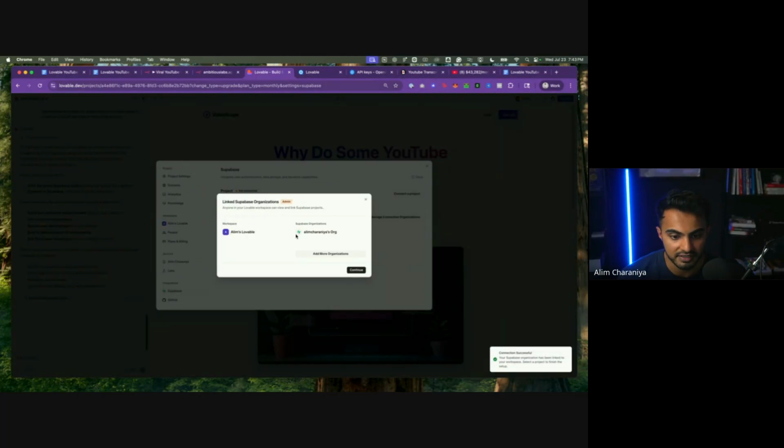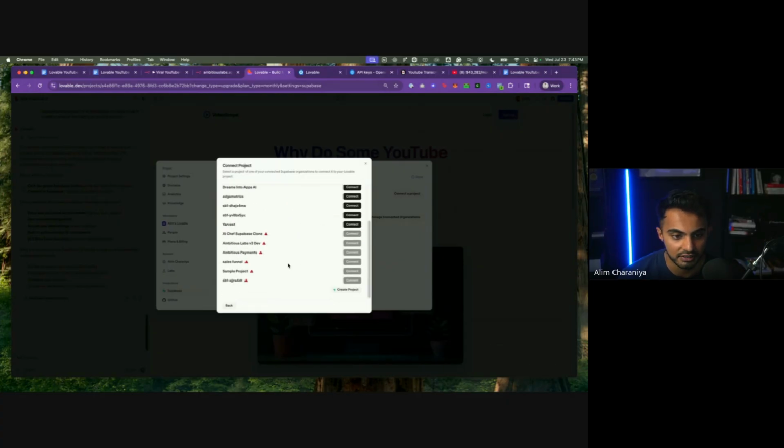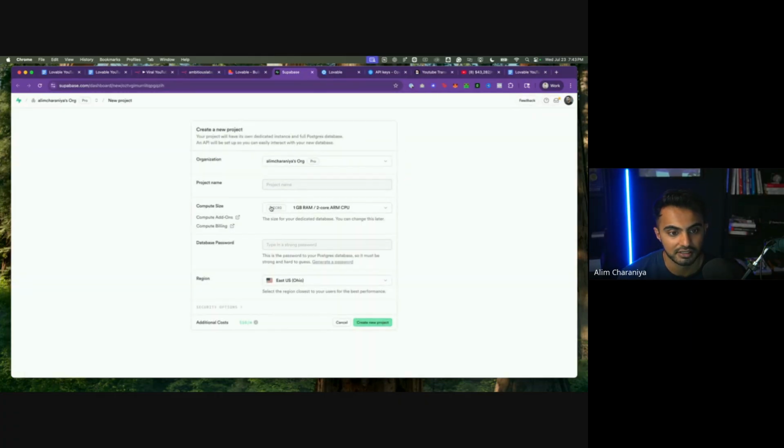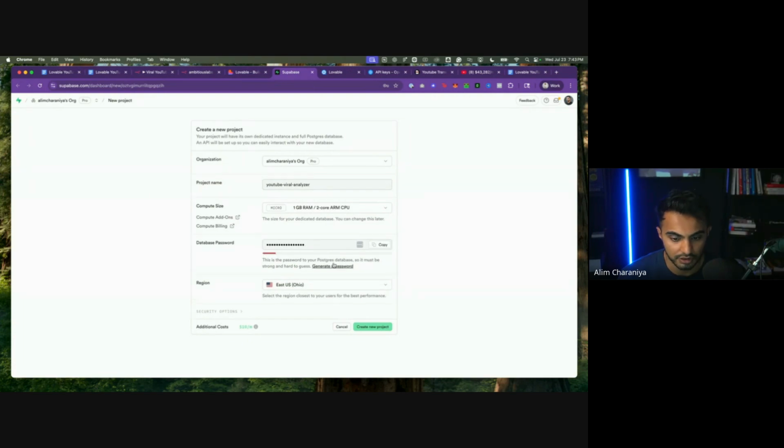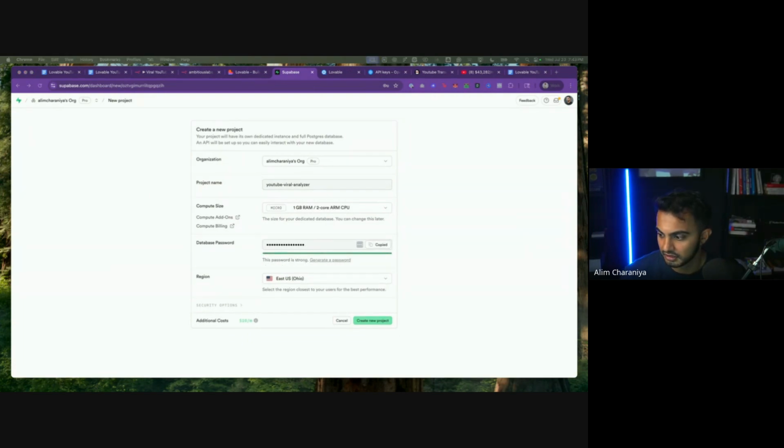Beautiful. Our Supabase organization is loaded, and we do not have a project yet. So I'm going to hit Create Project. And here we're going to say YouTube Viral Analyzer. This is good. We're going to generate a password, copy it, and I'm going to paste my password in a notes document. This is going to charge me $10 a month.